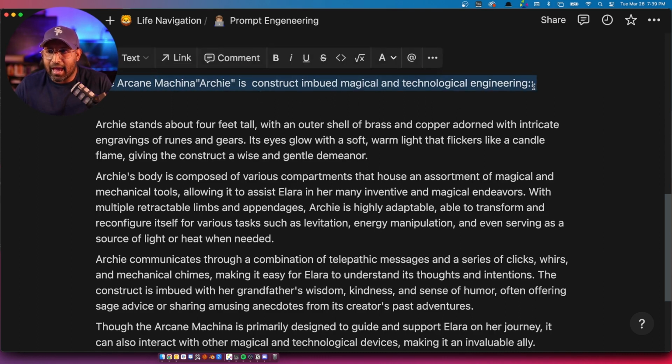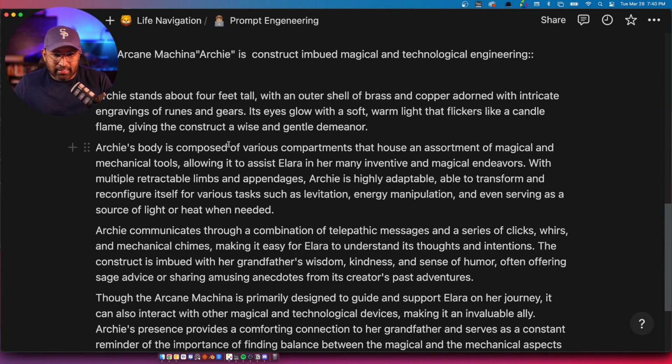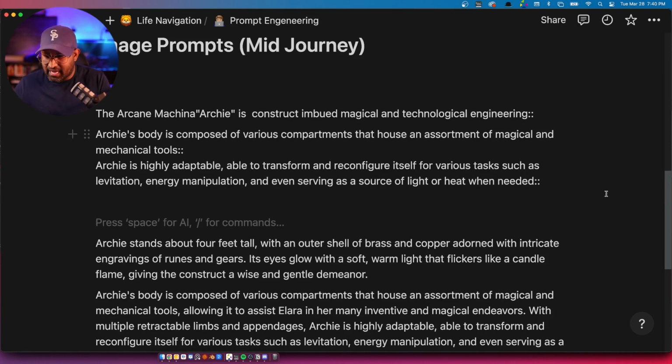and then put 2 semicolons, which will create a weight, and then you can write another thing. And so if you have 4 different prompts and ideas, and you give them equal weights, they'll blend those ideas together. Archie's body is composed of various components. Okay, this is a good one. This is kind of like the physical description. That's exactly what you want.